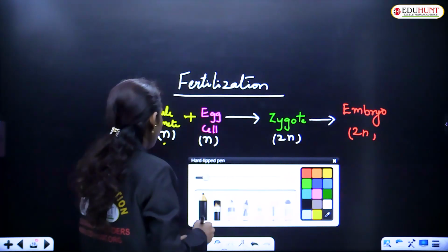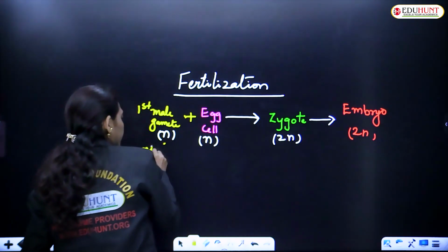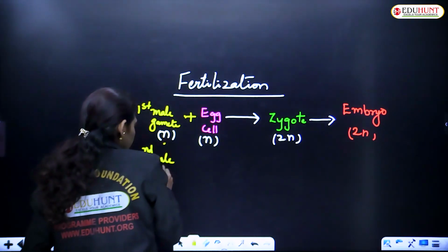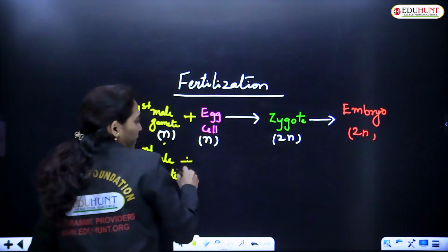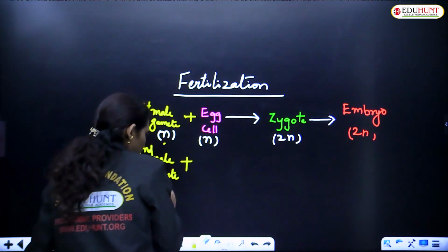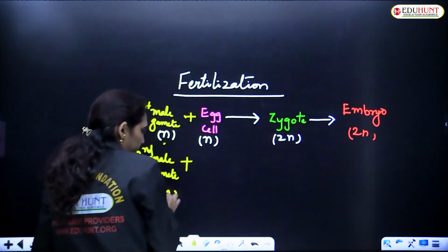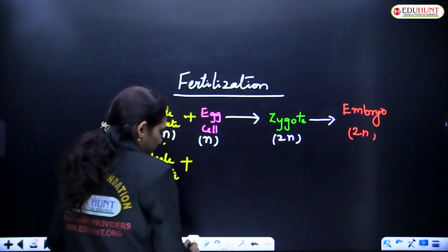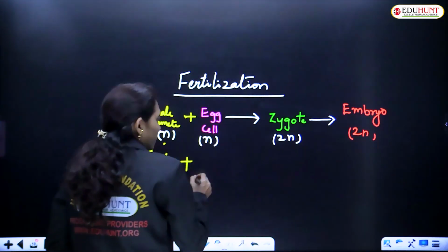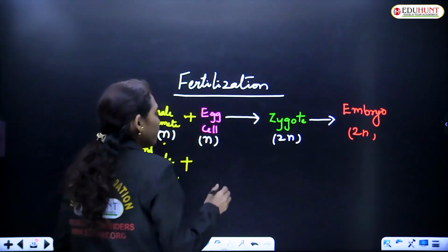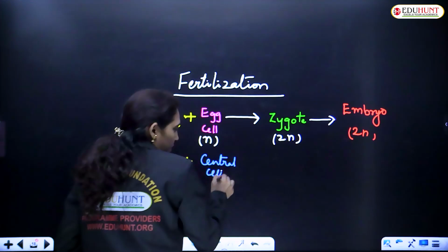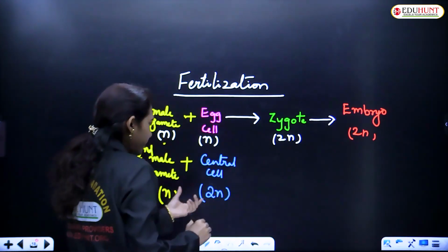And the second male gamete, which is also N, that is haploid, fuses with the secondary cell, or the central cell, which is diploid.